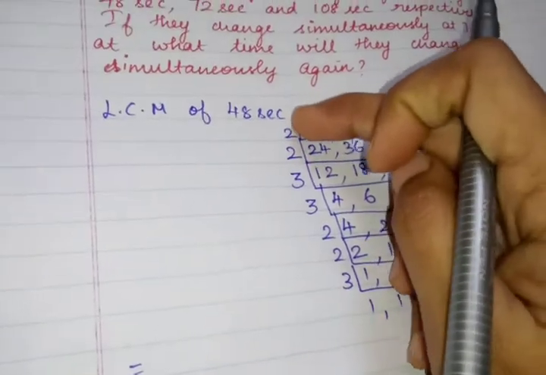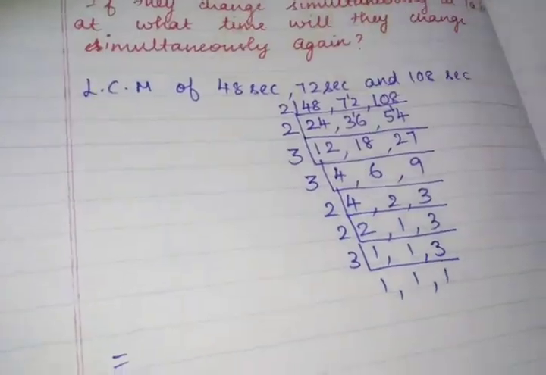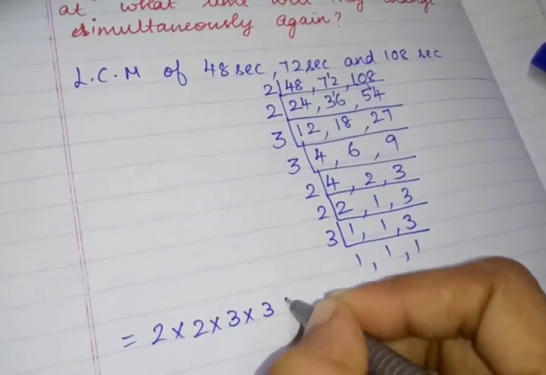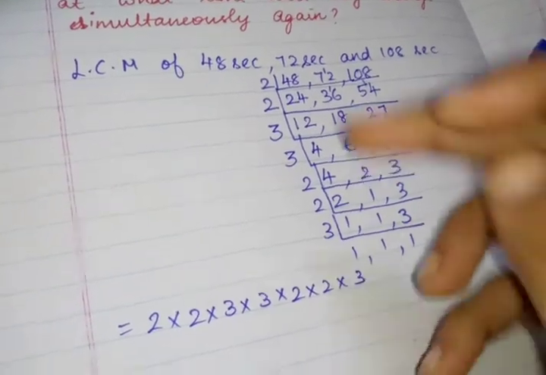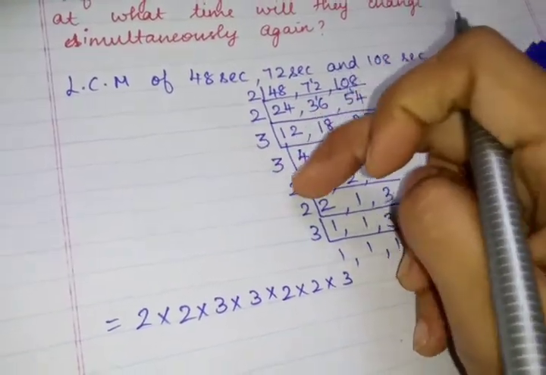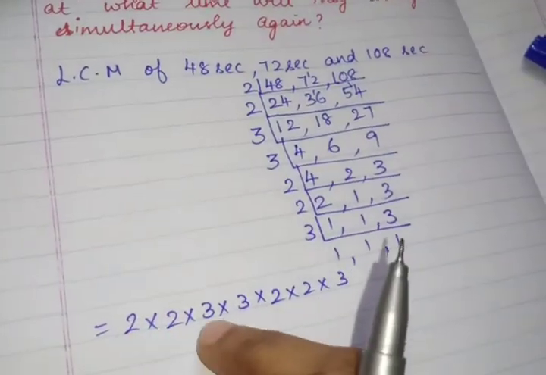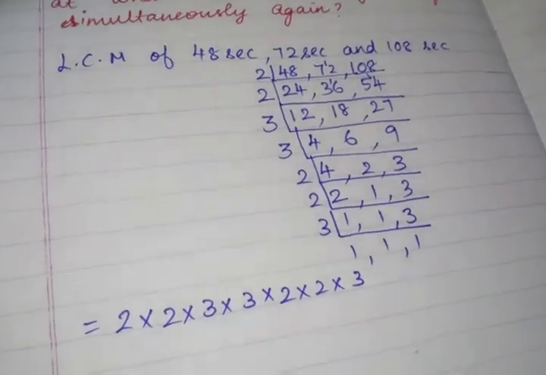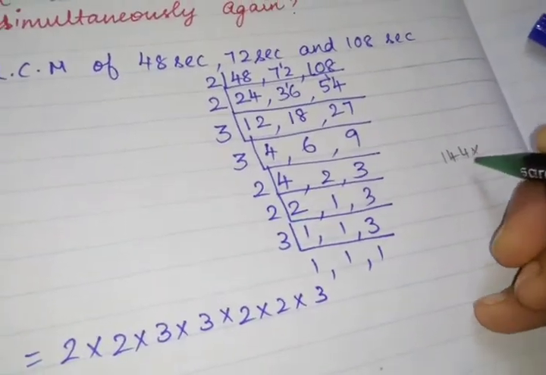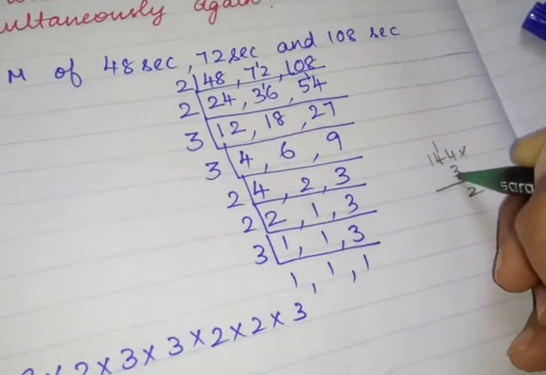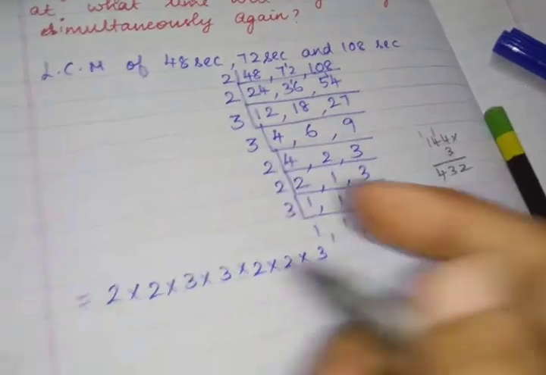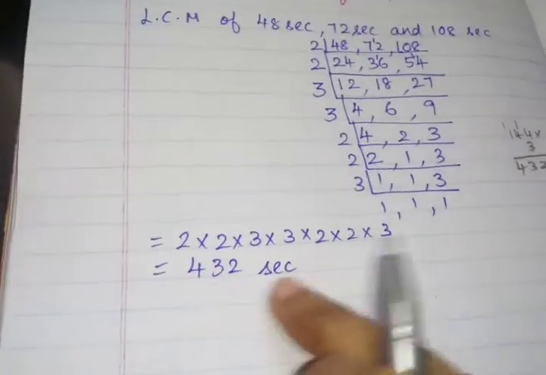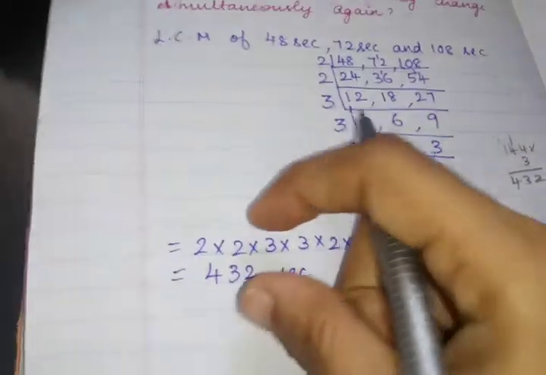How will you write? You will multiply all these factors: 2 into 2 into 3 into 3 into 2 into 2 into 3. 2 2s are 4, 4 3s are 12. 12 12s are 144. 144 into 3: 4 3s are 12, 4 3s are 12, 13, 1, 432. So what is our LCM we are getting? 432 seconds.